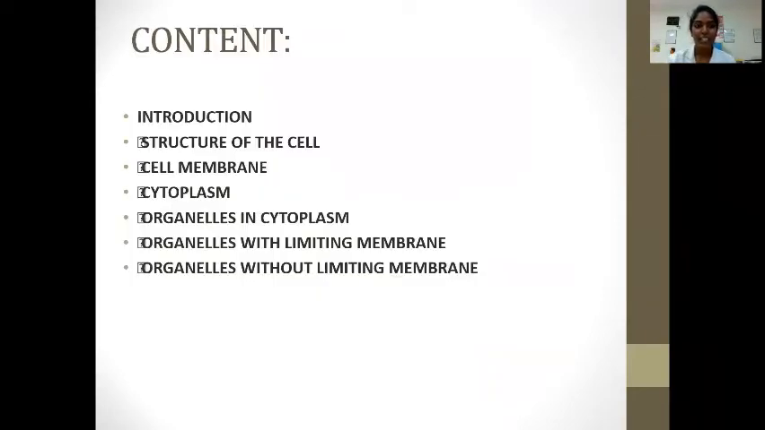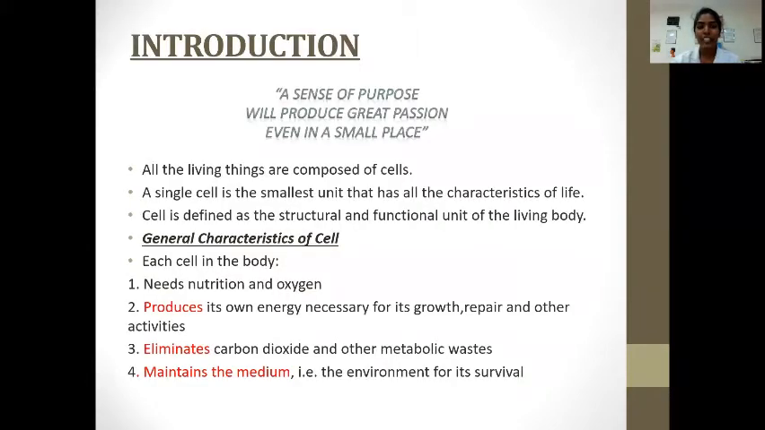The content of the presentation: structure of the cell, cell membrane, cytoplasm, organelles in the cytoplasm, organelles with limiting membrane, organelles without limiting membrane. Introduction: all living things are composed of cells. A single cell is the smallest unit that has all the characteristics of life. Cell is defined as the structural and the functional unit of a living body.